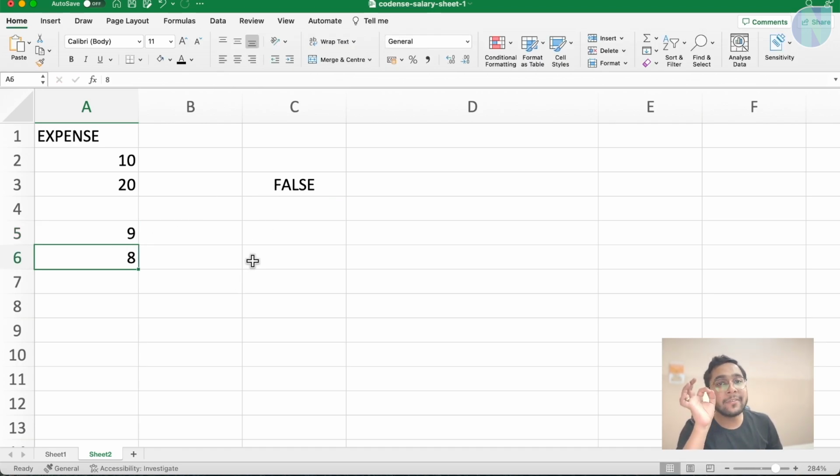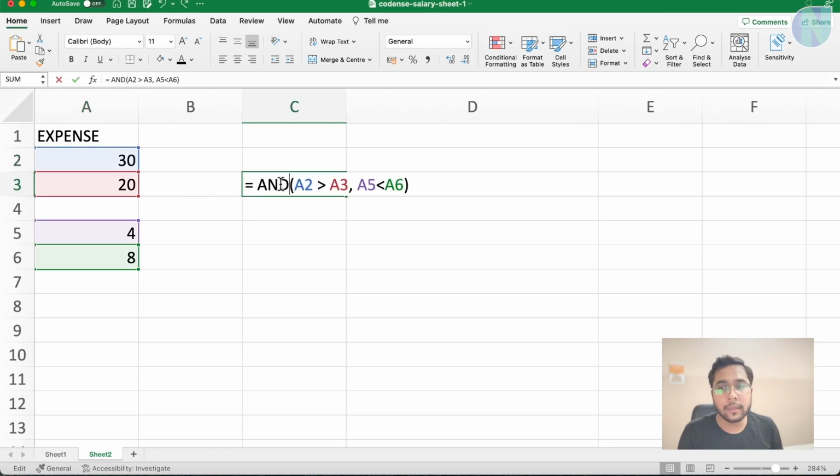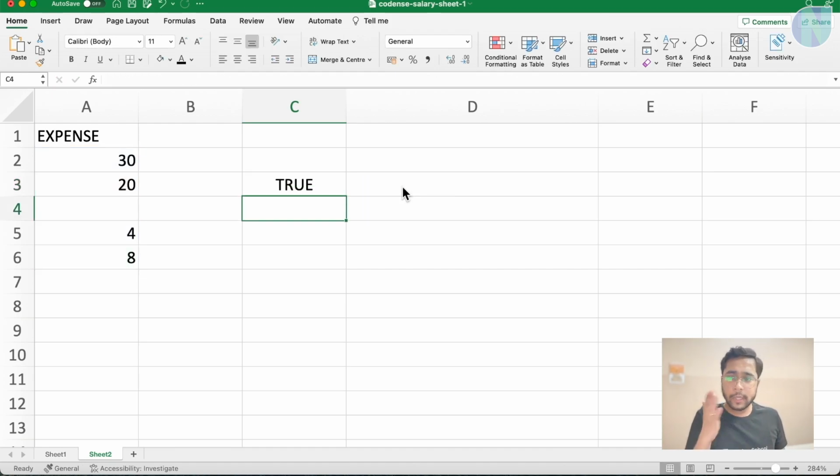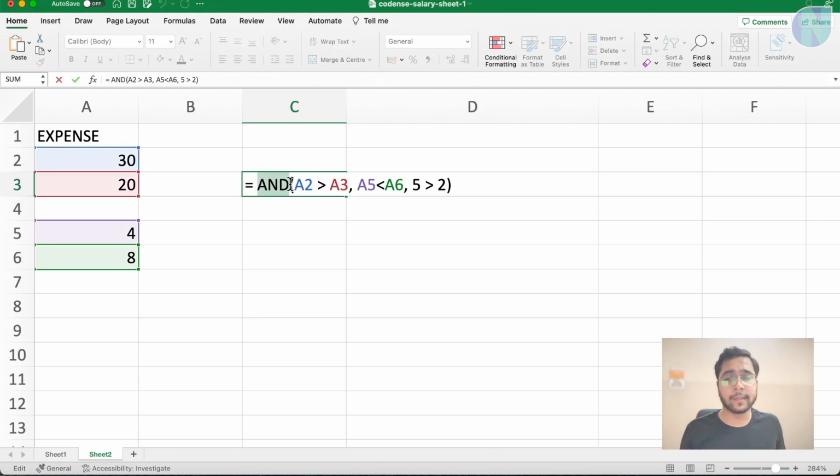So AND will give you true. Let me repeat. AND will give you true when all the conditions passed in it are true. Even if one condition is false, it will give you false. AND says all the conditions should be true. You can write as many conditions as you want, like 5 is greater than 2. You can write an infinite number of conditions in this AND. But the thing is, in AND, if all the conditions are true, then your result will be true.